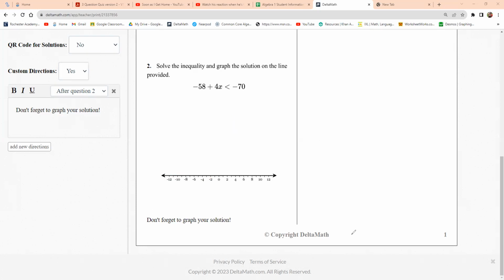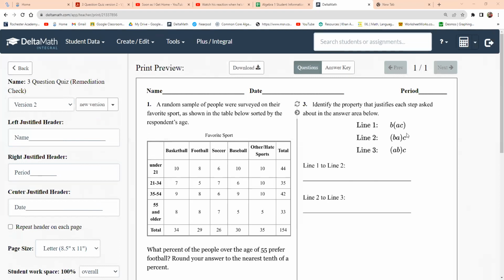Now this one is just your knowledge of the properties. And so a lot of y'all have struggled, which is why I'm giving these. So it just says, identify the property here. Very first thing you should do, Craig, is just look. You got B times parentheses A times C. And then below on line 2, they're still in the same order. It's BA times C. The only difference is the parentheses has moved from A to C around B to A.